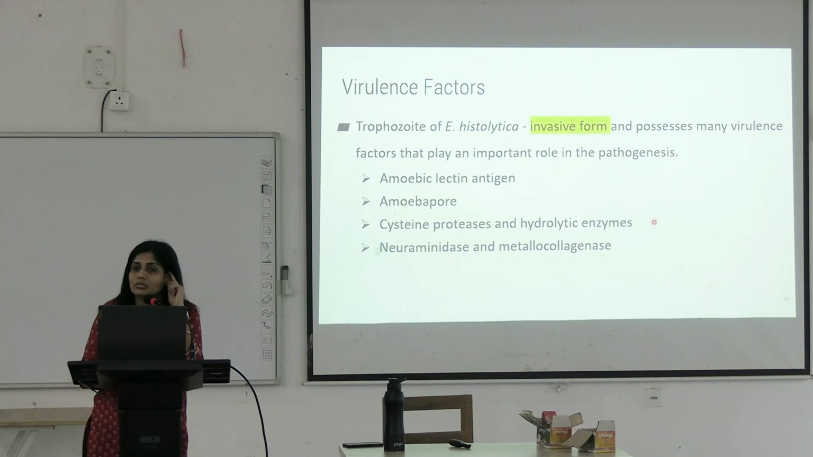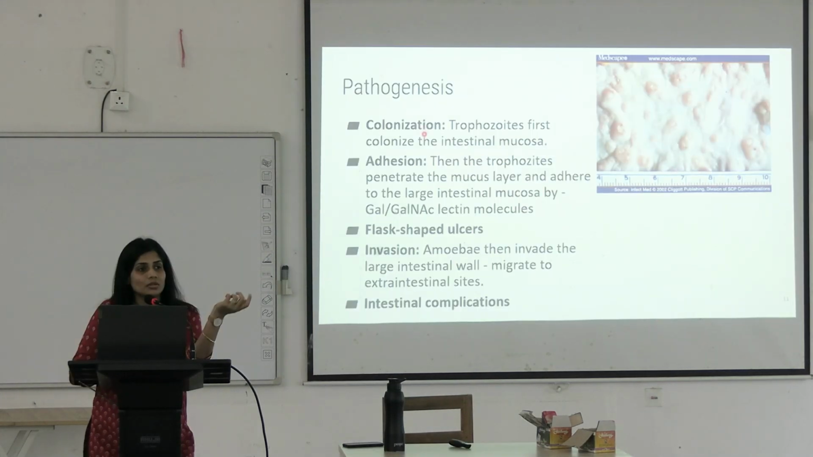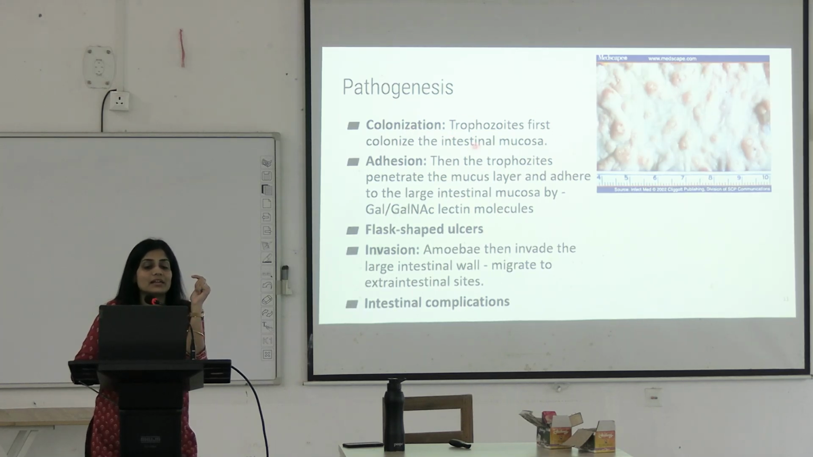Green suit girl, stand up. Explain what is the pathogenesis, what are the virulence factors of amoeba. What is happening here? With the help of lectin antigen, it is colonizing the intestinal mucosa. What is colonizing? Trophozoites are colonizing the intestinal mucosa.